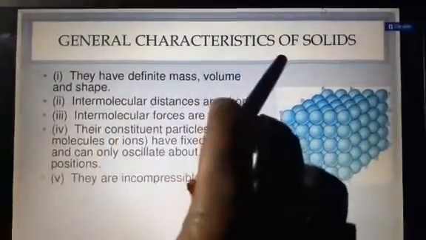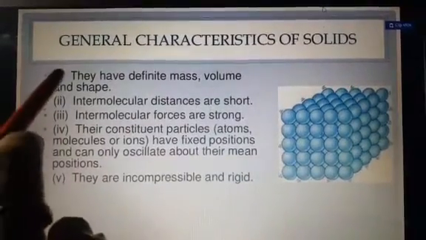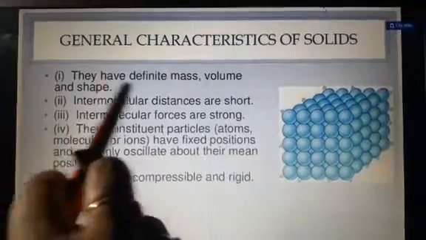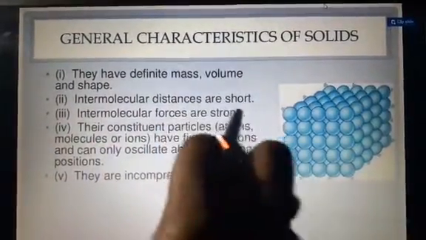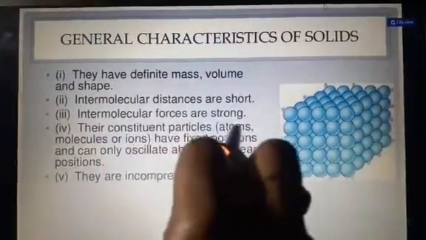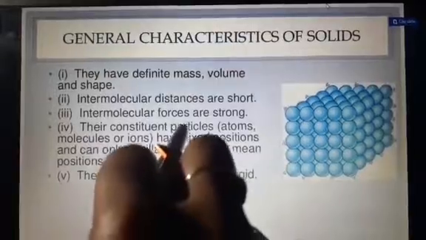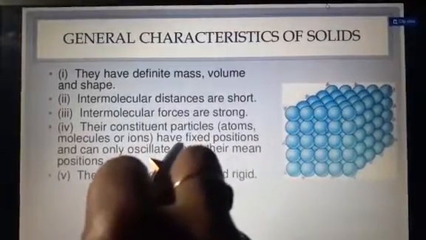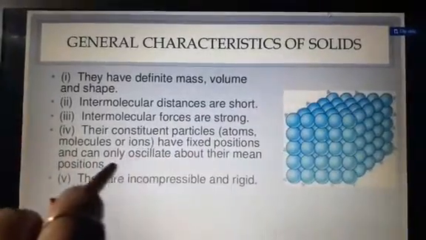Students, general characteristics of solids. What are the general characteristics of solids? You studied in your previous classes that they have definite mass, volume and shape. Intermolecular distances are short. Intermolecular forces are strong. Their constituent particles, what are constituent particles, students? The particles by which these solids are made. Okay, it may be atoms, molecules or ions.